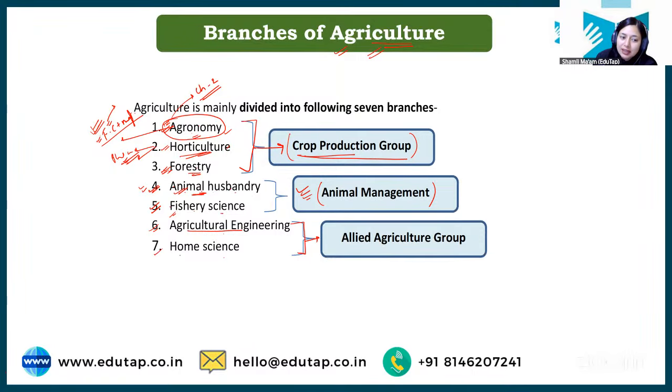Then we have next, which is home science. So students, home science is not a direct branch of agriculture, we can say, but yes, some part of home science includes the nutrient analysis of our food crop. Whatever food crop we are growing, what is the nutrient status in that?